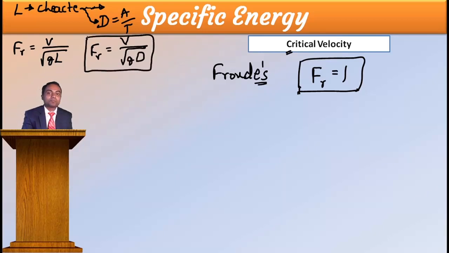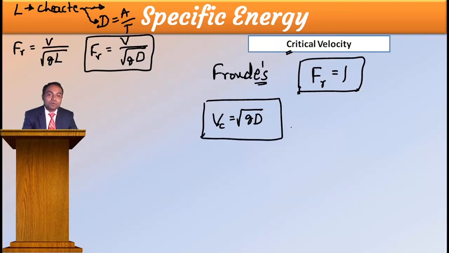For critical condition, what is it saying? Fr equal to 1. Then critical velocity, can I get it from this? Yes, you can get it. See, Fr equal to 1, if I substitute, then I will get V is equal to square root of gD. This is not simple V, this is the critical velocity.